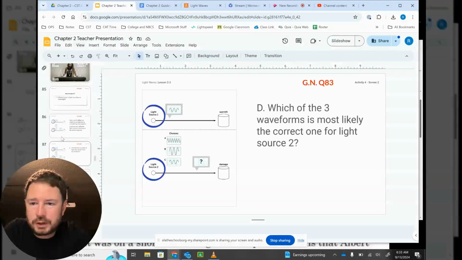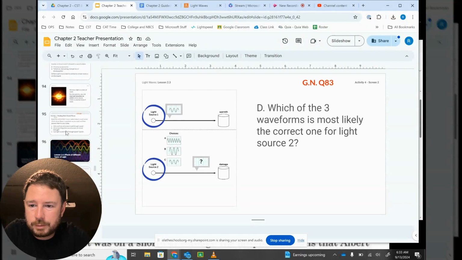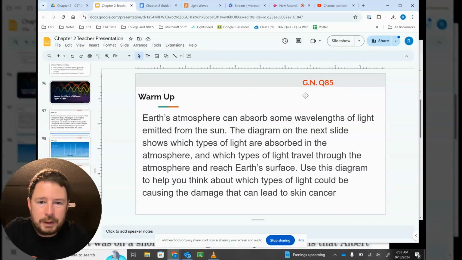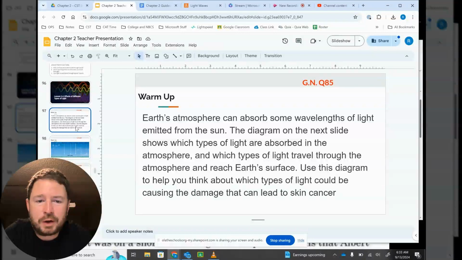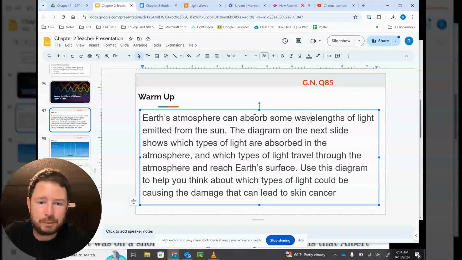All right, question 85. So 85 is a warm-up for the next lesson, which is about the effects of different types of light. Earth's atmosphere can absorb some wavelengths of light emitted by the sun. So if the atmosphere is absorbing some wavelengths, that means some wavelengths will never reach the Earth because they've been absorbed higher up. The diagram on the next slide shows which types of light are absorbed in the atmosphere and which types of light travel through the atmosphere and reach Earth's surface.